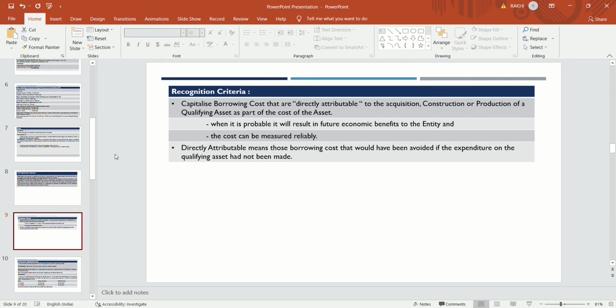Then that cost is to be treated as a borrowing cost and should be capitalized.